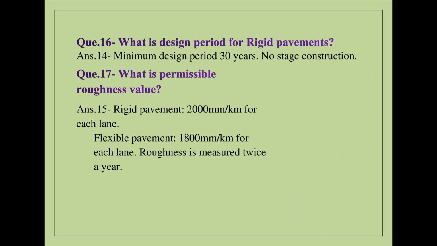Question: What is design period for rigid pavements? Answer: Minimum design period 30 years. No stage construction. Question: What is permissible roughness value? Answer: Rigid pavement, 2000 mm per kilometer for each lane. Flexible pavement, 1800 mm per kilometer for each lane. Roughness is measured twice a year.